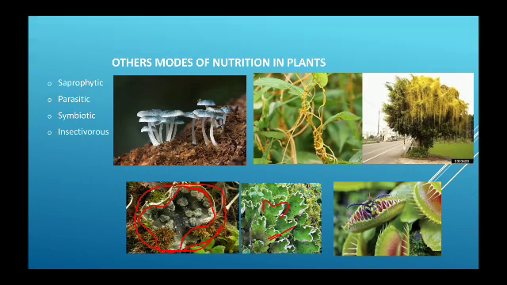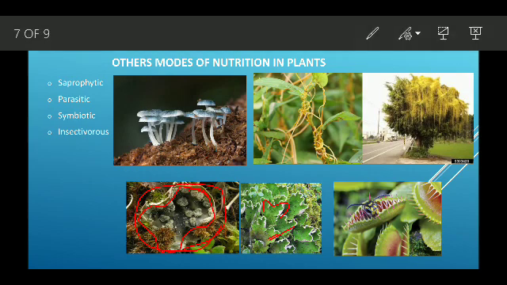The fungi provide water and nutrition from the ground to the algae, and the algae, which are green in color, prepare food by photosynthesis and provide food to the fungi. So one provides shelter, water and minerals, and the other provides food.